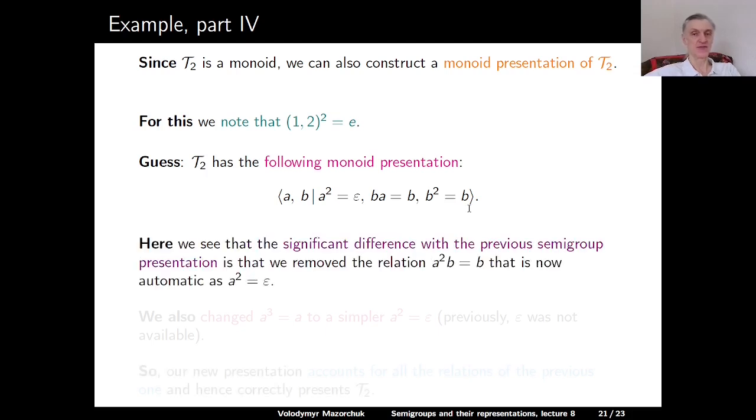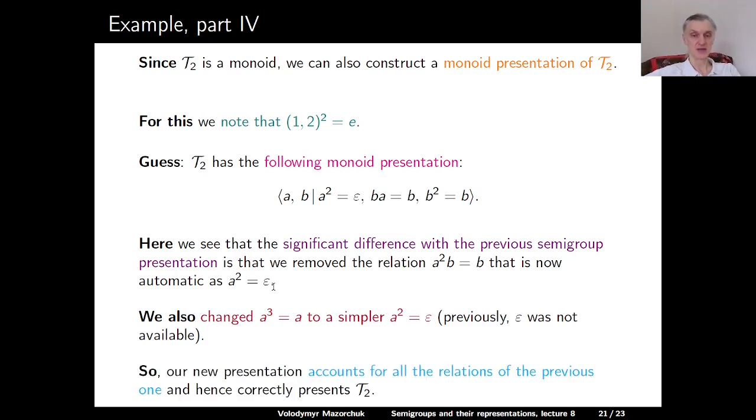So here the difference is that we have removed the relation A squared B is equal to B because it's now automatic, since A squared is equal to the identity. And we also changed the more complicated relation A to the power 3 is equal to A to a simpler relation A to the power 2 is equal to the identity. We couldn't use the identity previously because we didn't have a monoid. So our new presentation accounts for exactly the same relations as the previous presentation, and so it follows that it is correct. We can use the fact that the previous presentation is correct to deduce that this one is correct as well.